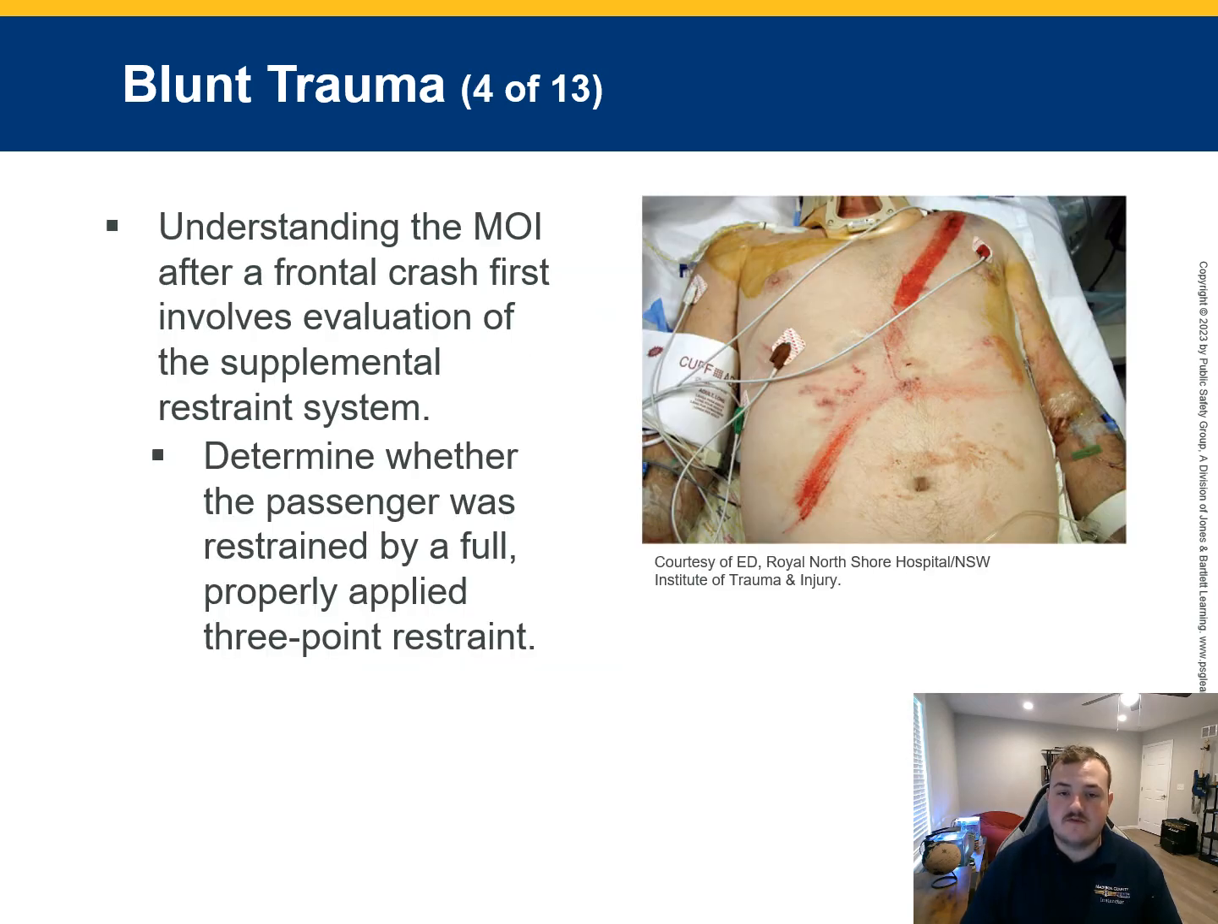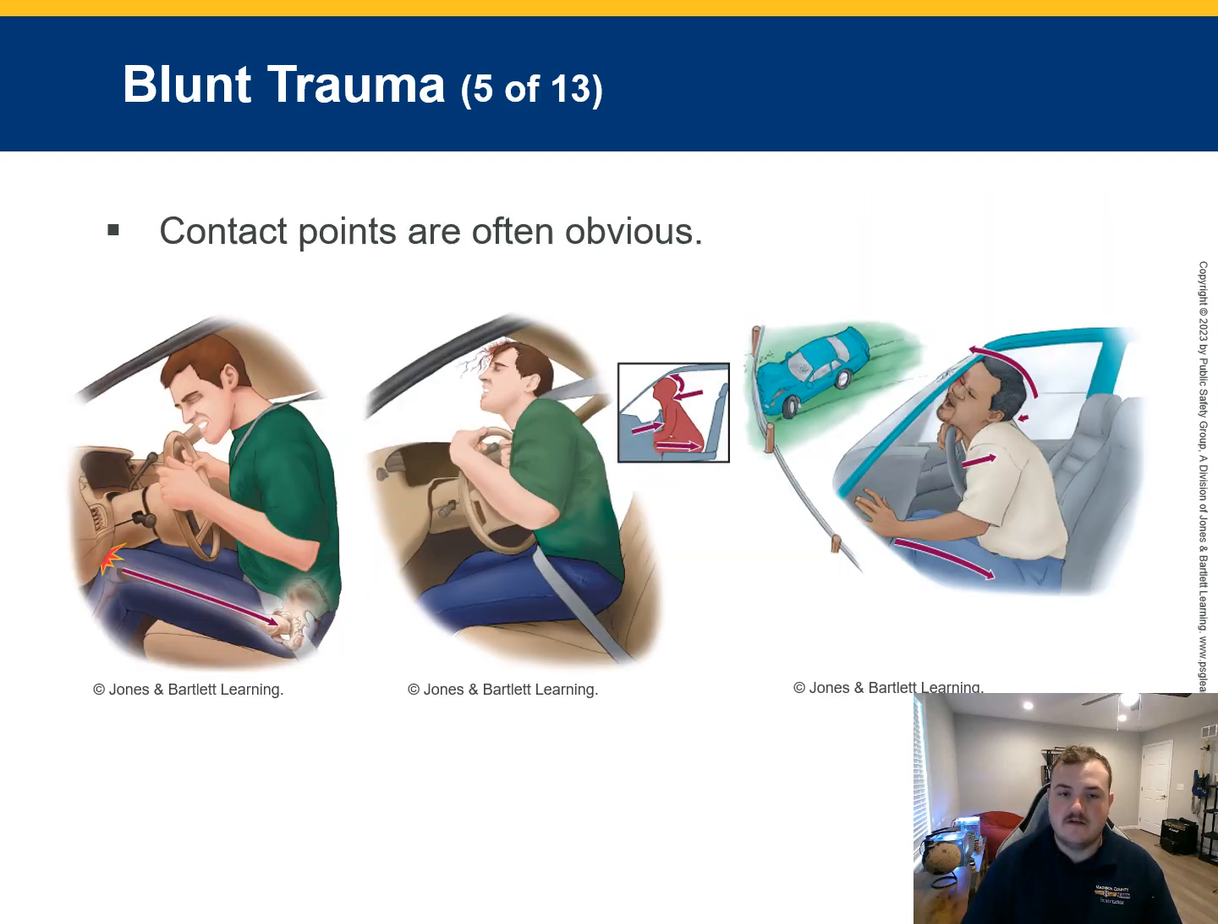Evaluating the supplemental restraint system in frontal crashes is very important. Check if the passenger was properly restrained and if the airbag deployed. Unseen abdominal injuries can also occur, especially in our pediatric population. Contact points with the vehicle can indicate injury locations. Restraint systems, if used improperly, can cause harm. Ejection from the vehicle often leads to severe secondary impact injuries.